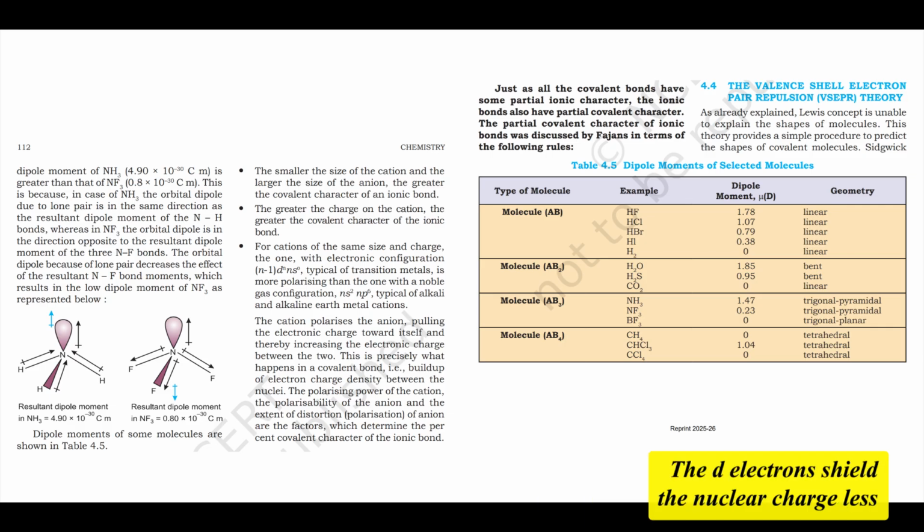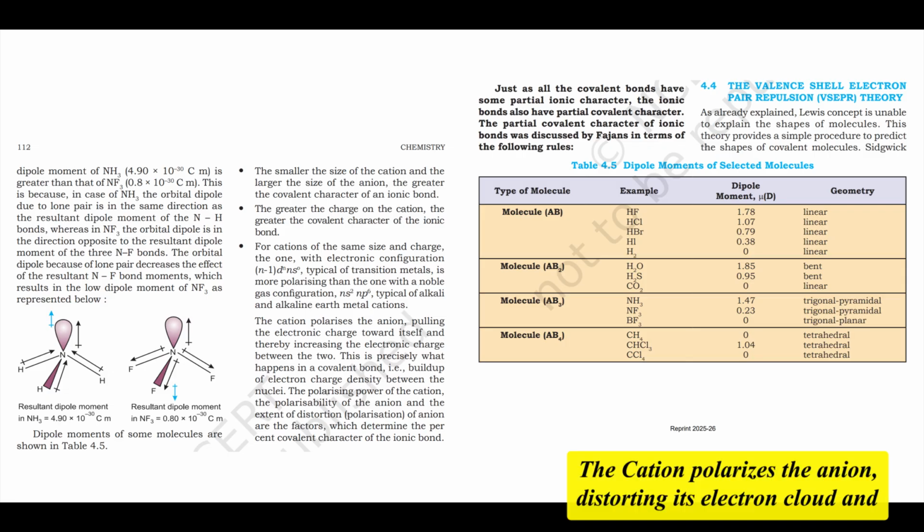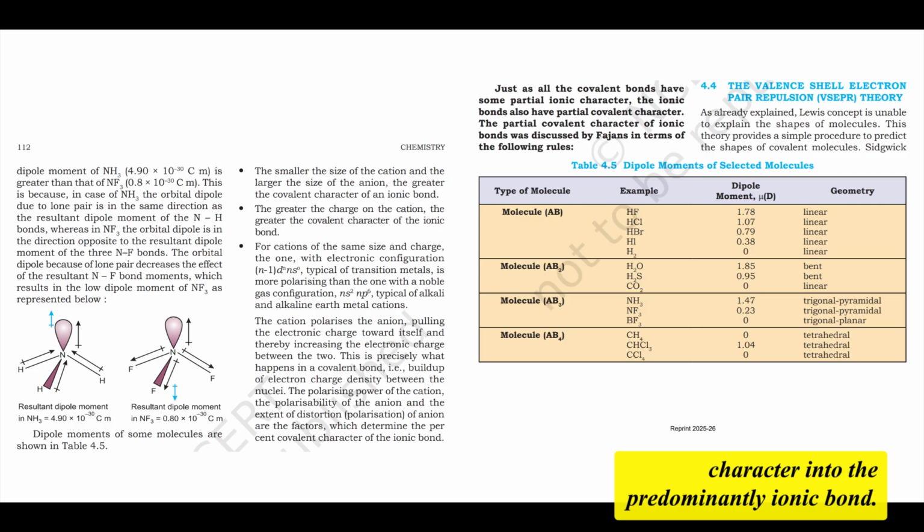The d electrons shield the nuclear charge less effectively, giving the cation greater polarizing power. So the cation pulls the anion's electrons towards the space between them, making it a bit like sharing. Exactly. The cation polarizes the anion, distorting its electron cloud and pulling some electron density into the region between the nuclei. This sharing of electron density introduces covalent character into the predominantly ionic bond.